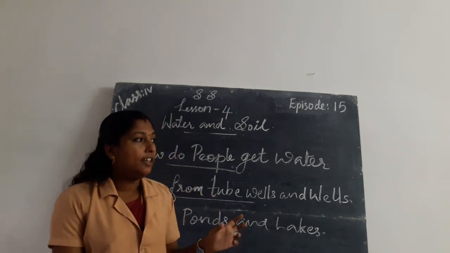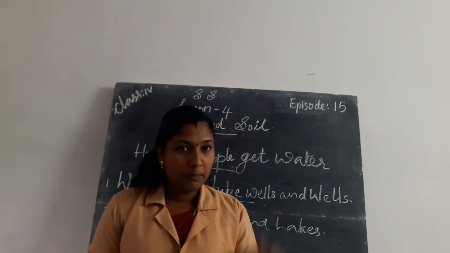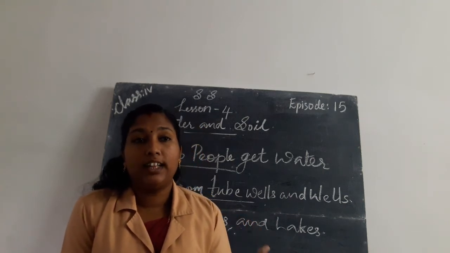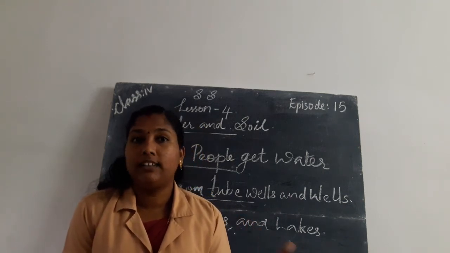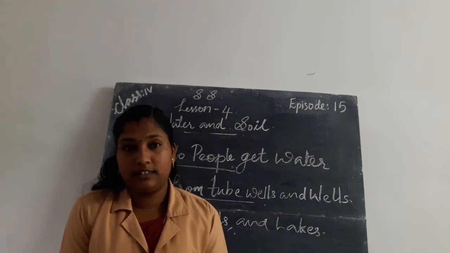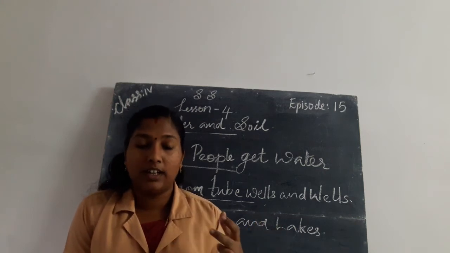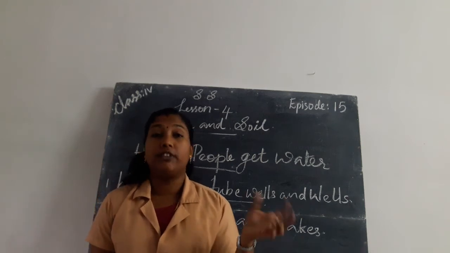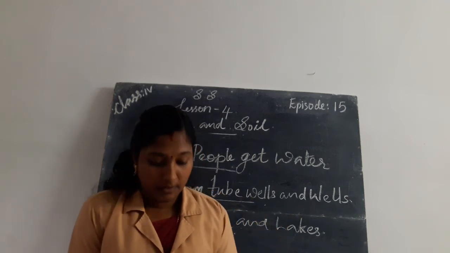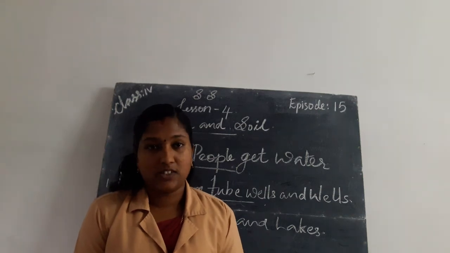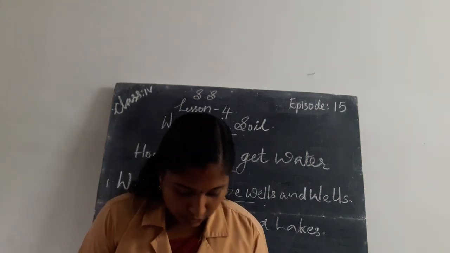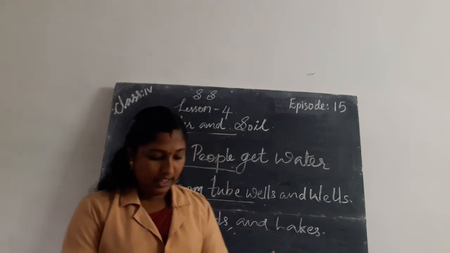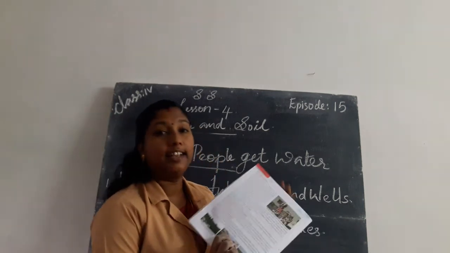Okay, so we know that in the present scenario we get water in our house through public taps, through public water pipelines. So we get that water from freshwater lakes, ponds or tanks. Next, in your textbook, page number 200, we can see a tank in Rajasthan.